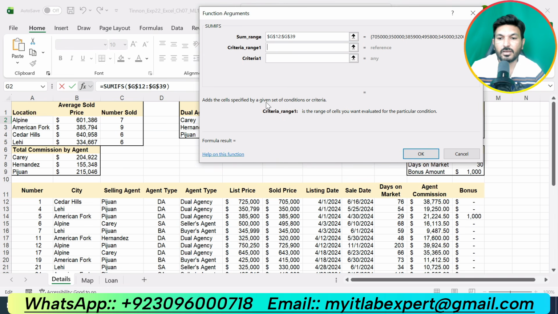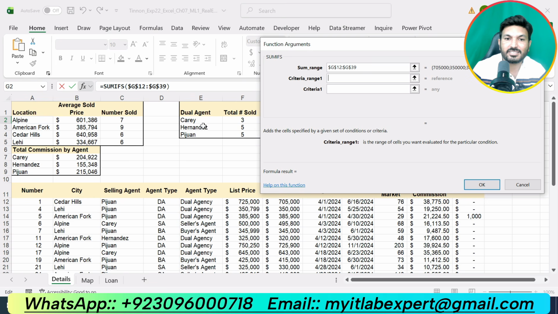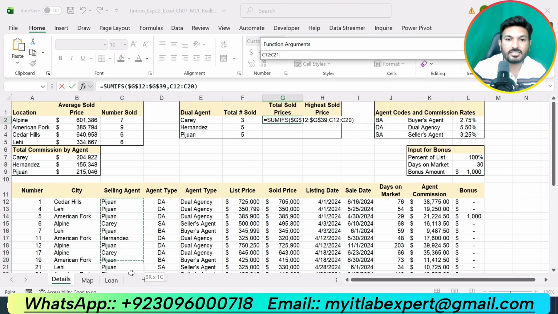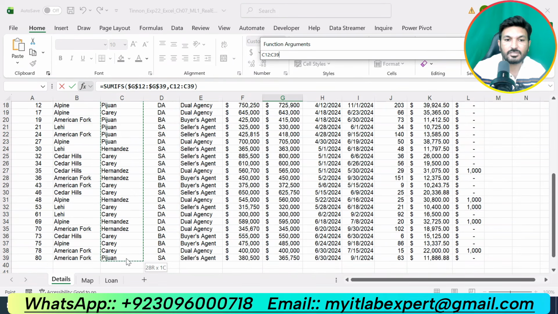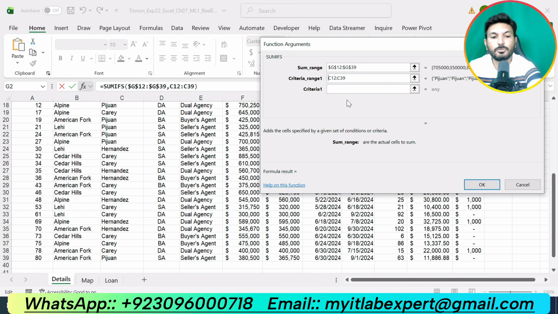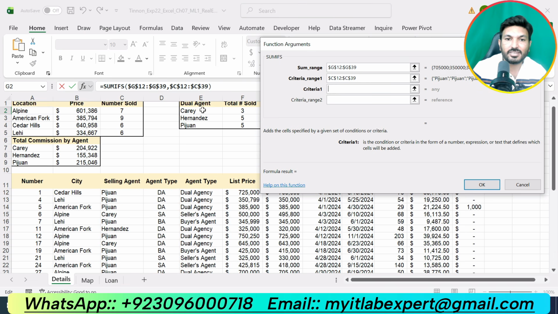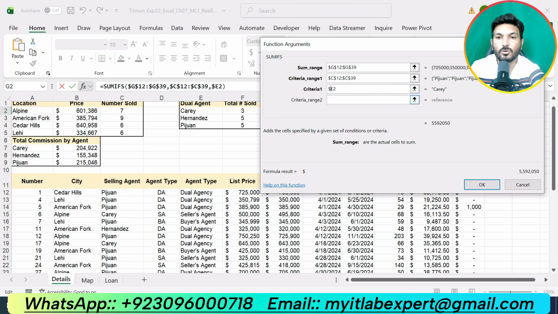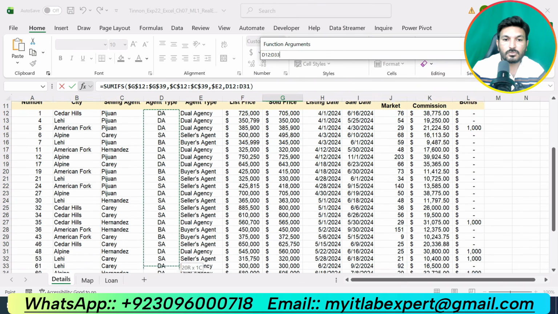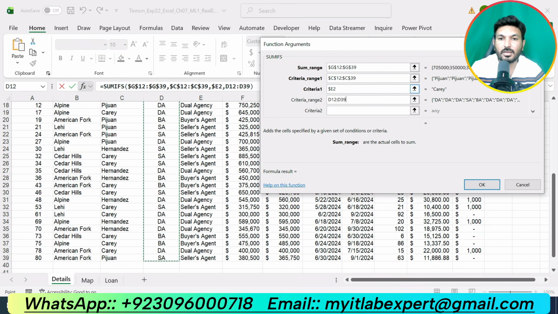So first we are supposed to select the range for the first criteria. First criteria is the dual agent name. So we will select the selling agent column as the first criteria range, that is C12 up to C39. That is our first criteria range. And our criteria is the name of the agent, that is carry. Now our criteria range 2 is the code column, that is D12 up to D39.